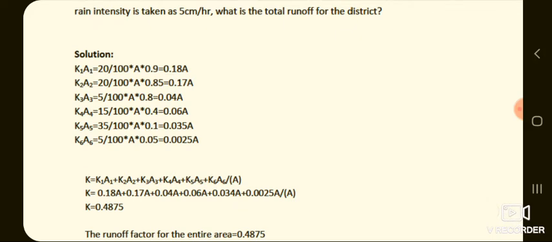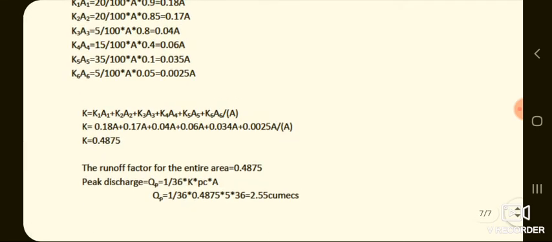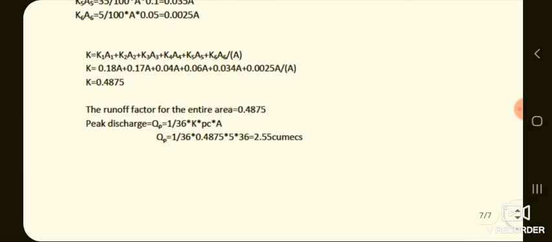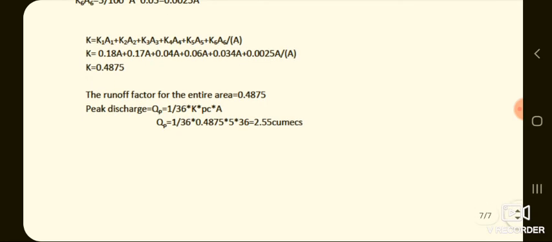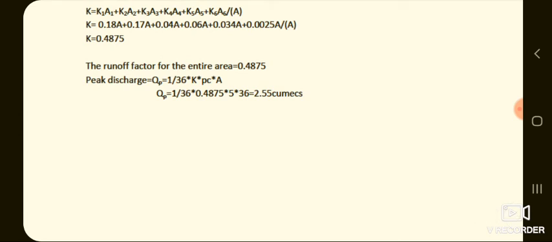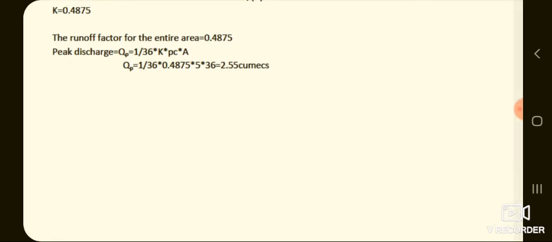So now come to the solution. As we did earlier in the previous problem, just multiply each area considering the percentages, so that we determine the value of K as 0.4875. Therefore, the runoff factor will be 0.4875. For peak discharge, just substitute all the given values in the rational formula, so that we get the peak discharge of storm flow as 2.55 cumecs.